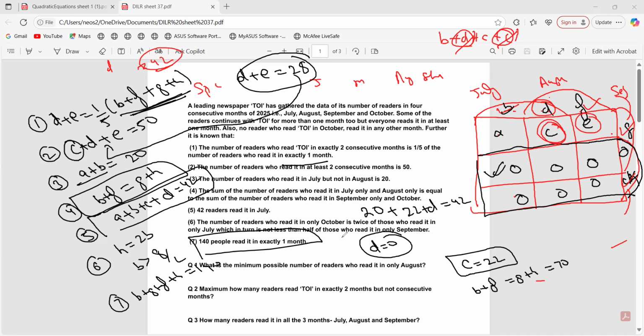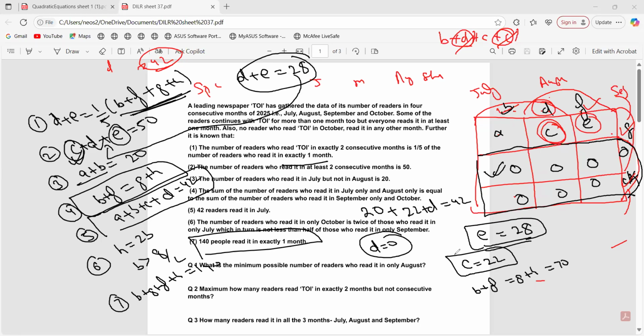Till here it's clear to everyone? Yes, all clear. Okay. You have C. You have D. Can you find D? C was 22. D was 0. So 28. E would be what? 28. Till here it's clear to everyone.